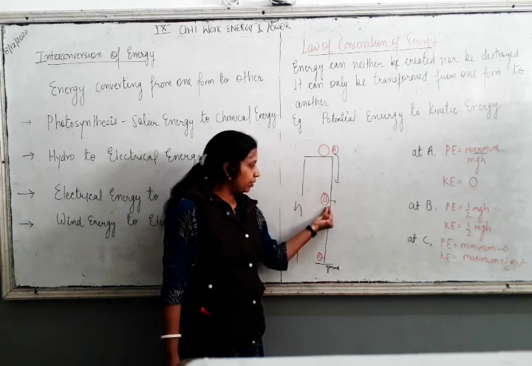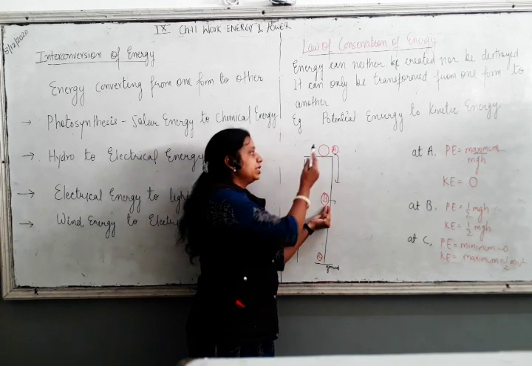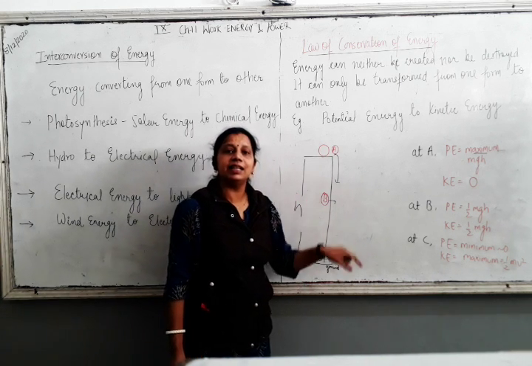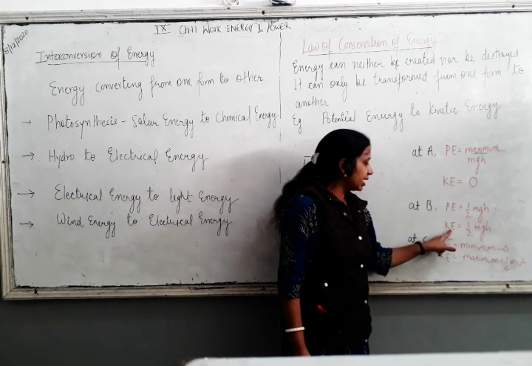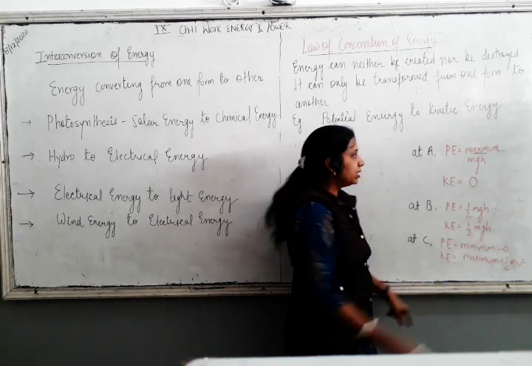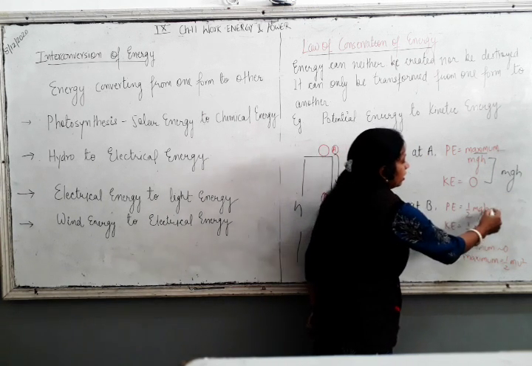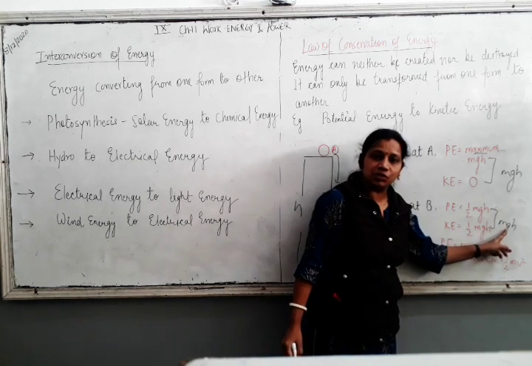So at point B, it has half mgh potential energy, and the rest half is its kinetic energy. So at point B, potential energy is half mgh, kinetic energy is half mgh. You see, the addition of these two is mgh. Here also mgh. It is always going to be mgh, the same.